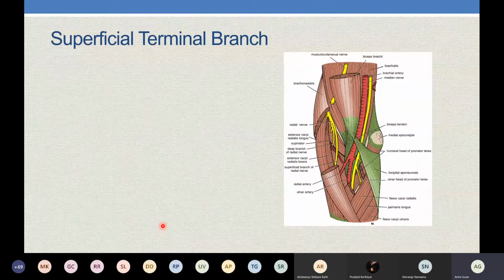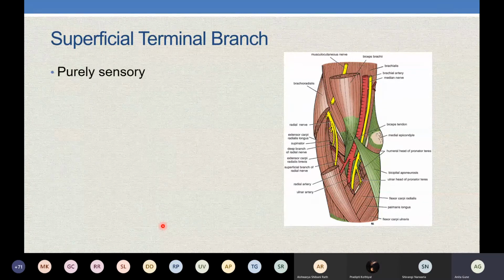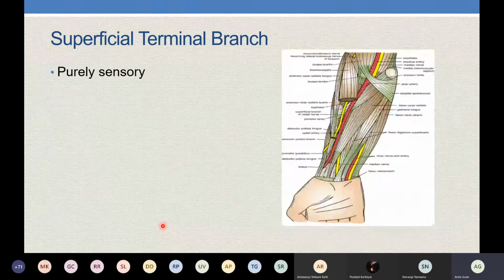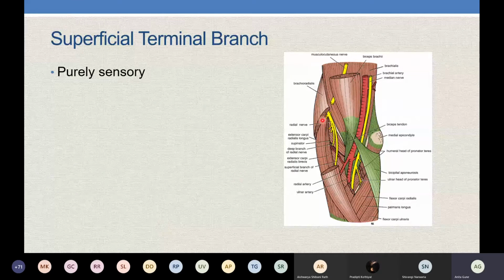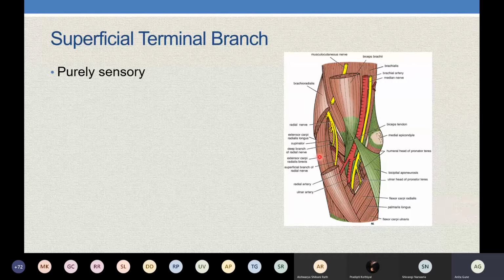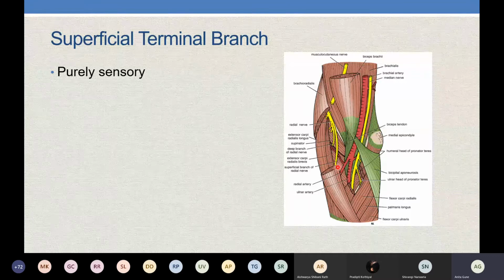Now, what we said, at the lateral epicondyle it divides into superficial and deep branch. The superficial branch is purely sensory. It does not supply any muscle. If you need to trace the superficial branch, this region which is present in front of the elbow joint is called the cubital fossa.